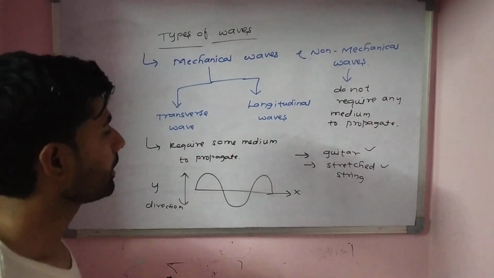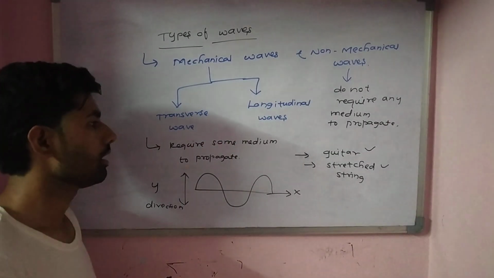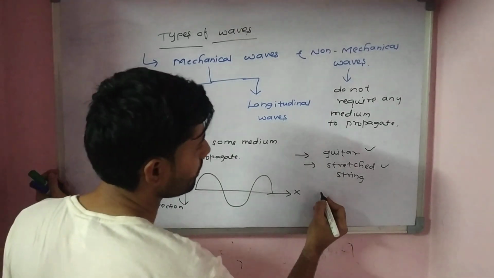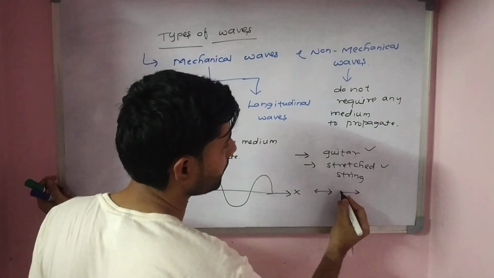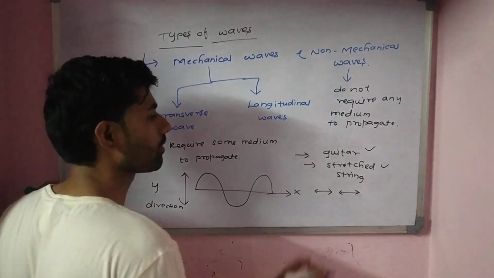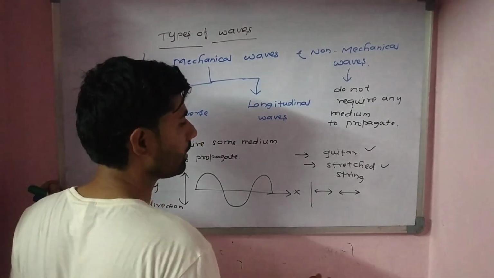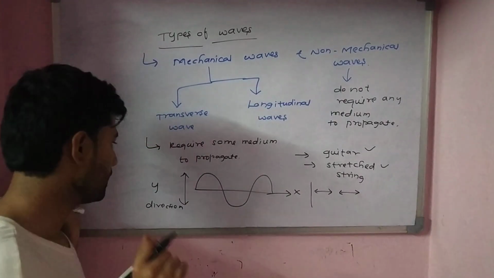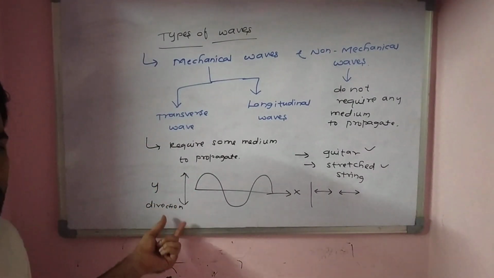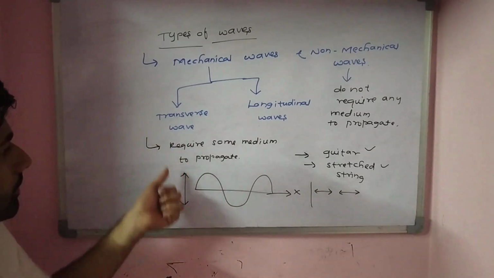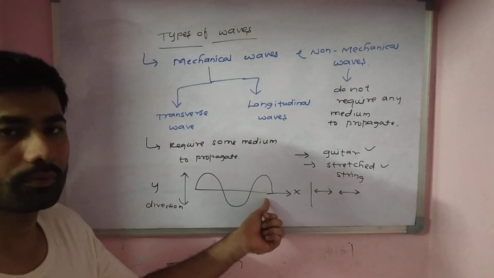And longitudinal waves are the waves in which the disturbance of the particles, that means the vibrations of the particles, take place along the x-axis, that is, parallel to the direction of propagation of the wave. Once again, in transverse waves the vibrations of the particles happen perpendicular to the direction of propagation of the wave.